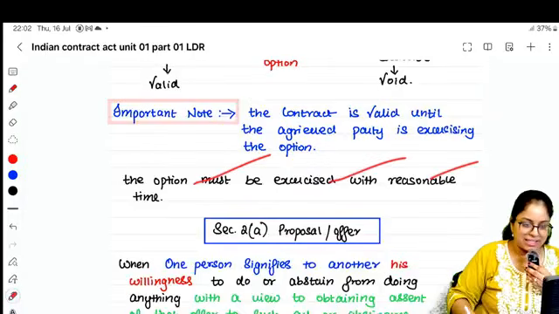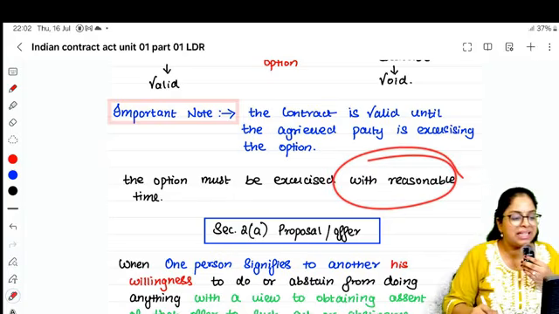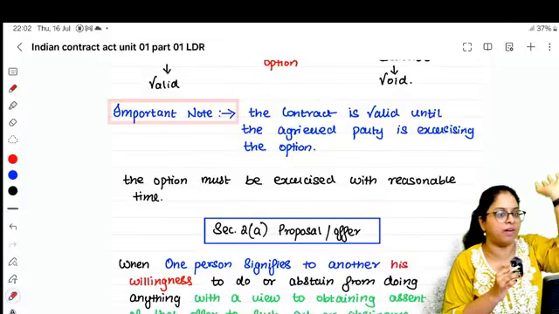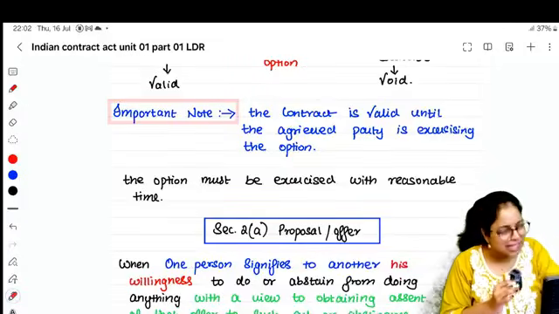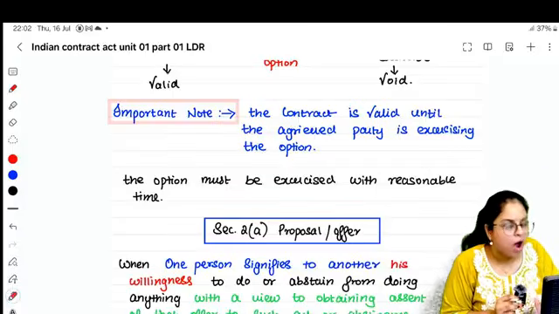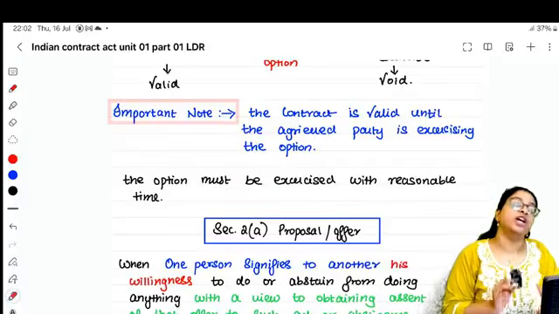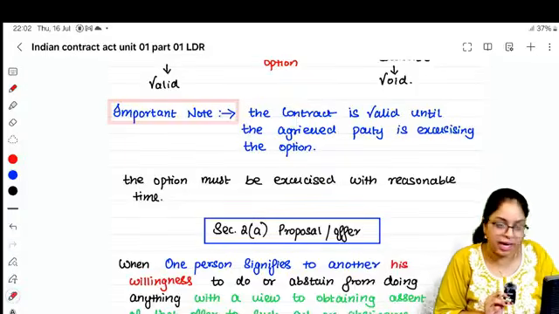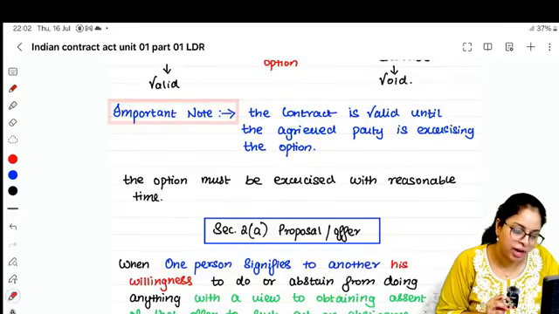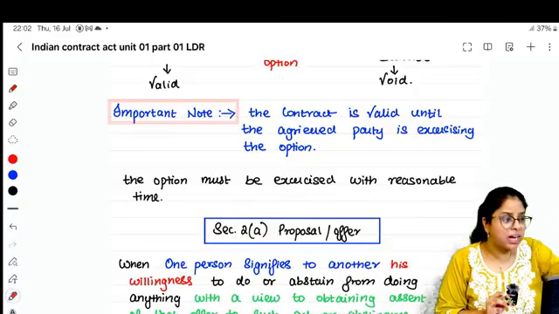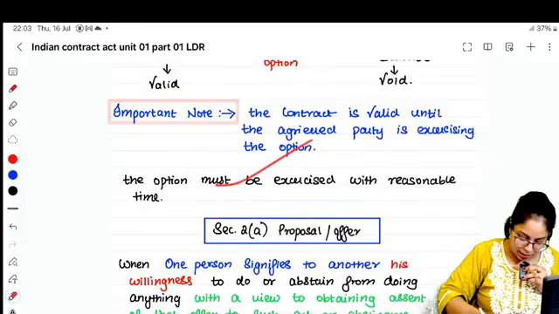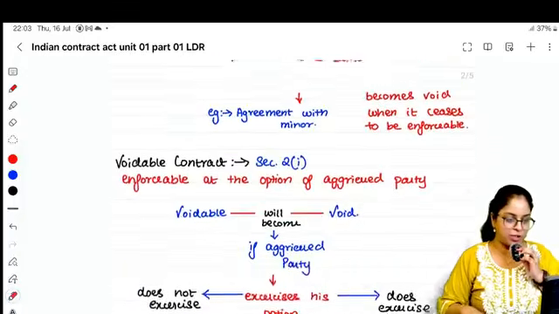The option must be exercised within reasonable time. The aggrieved party should not come after 10 years. If 10 years ago Deepika held me at gunpoint, what if I die before that? So the aggrieved party must act within reasonable time, not 10, 12, 20 years later. The court will say, what the hell are you telling? How will you prove it today after 20 years? You can go to the court, but within reasonable time. Is that clear, people? Absolutely clear.